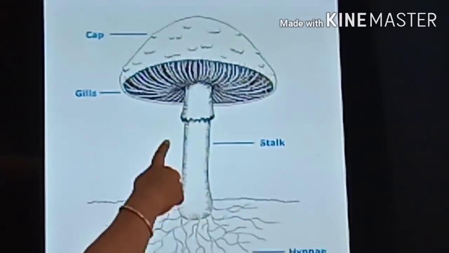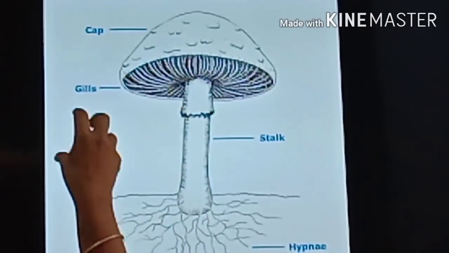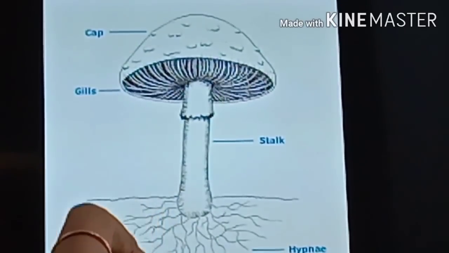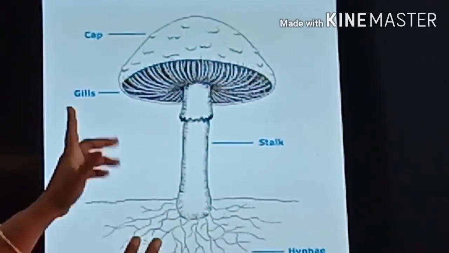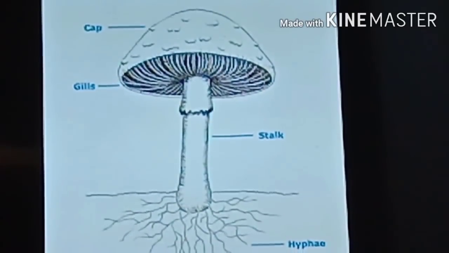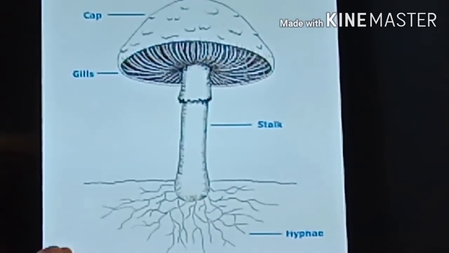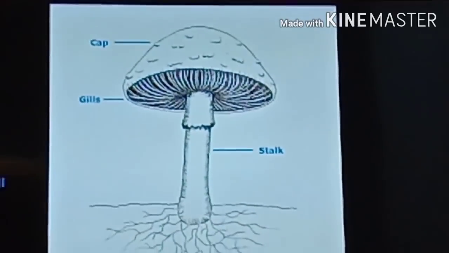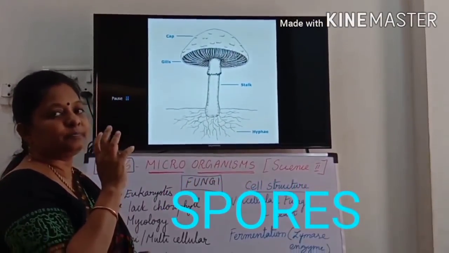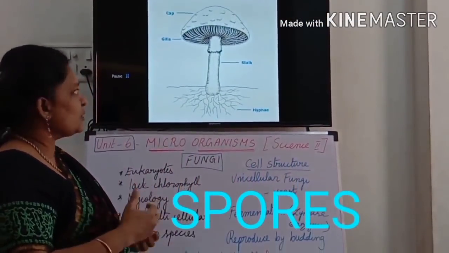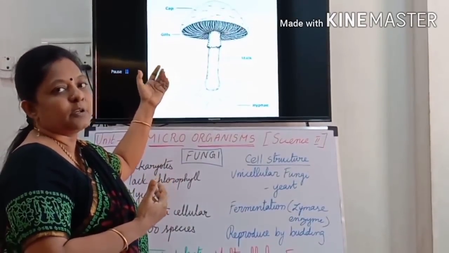See, a small stalk arises from the mycelium region, and at the top of the stalk a cap is fixed upside down. If you split it open and look inside the cap, you can see the gills, just as a fish has gills. In the same way, small partitions are there. You can open and see the gills, and inside you can see small black colored dots. They are nothing but spores. So these mushrooms are able to reproduce with the help of spores.